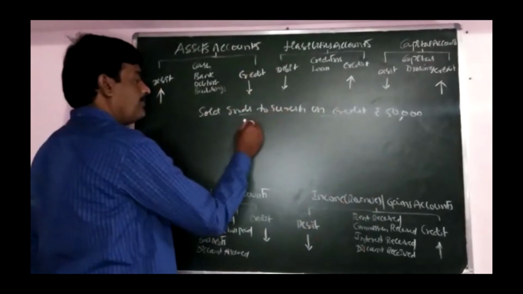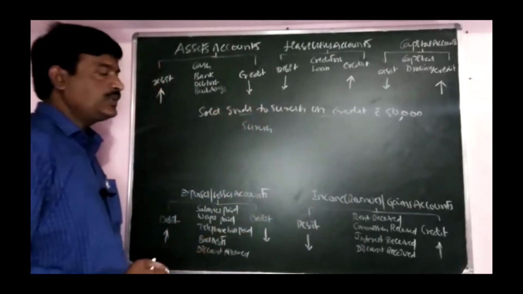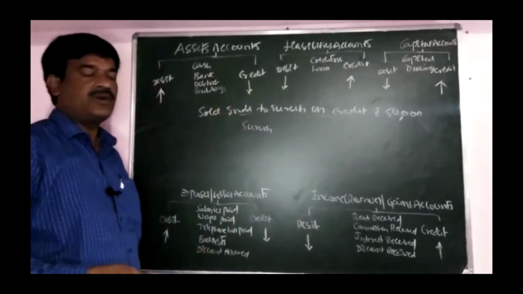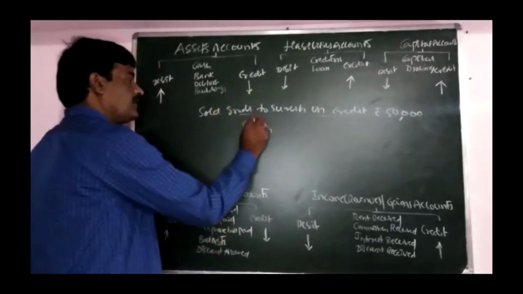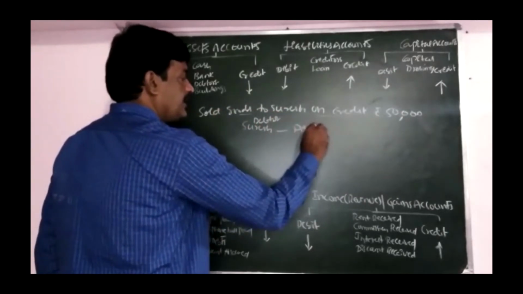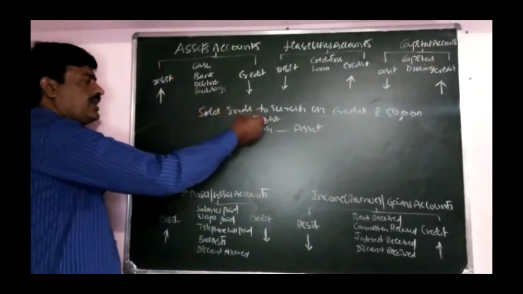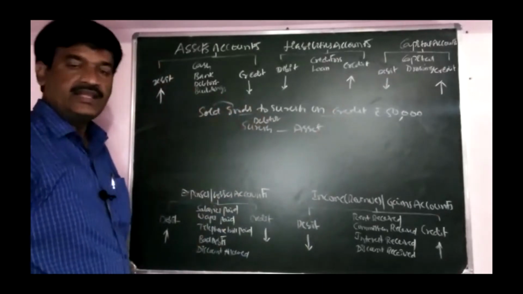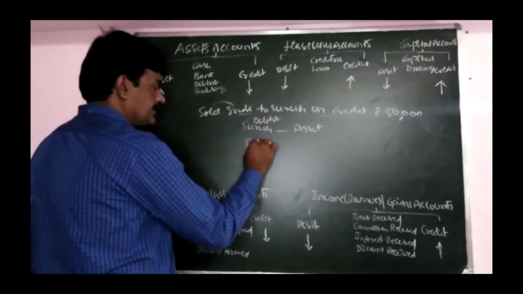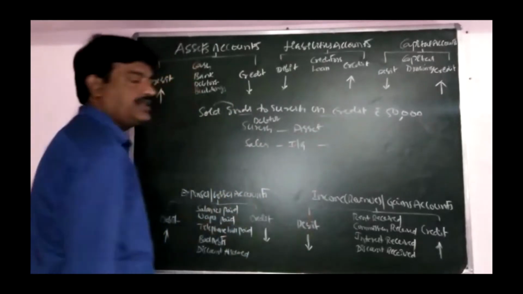Suresh. We are selling goods to our customer. Customer is nothing but debtor. Debtor comes in asset. And now we are selling the goods. Sales. Sales comes in income.